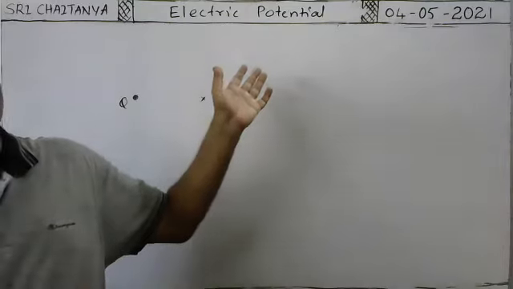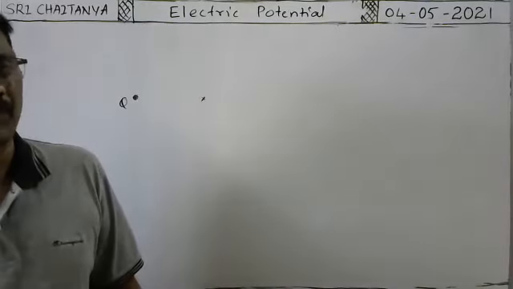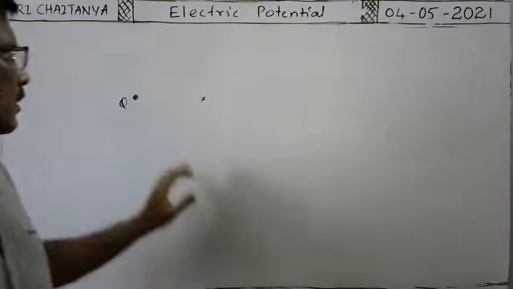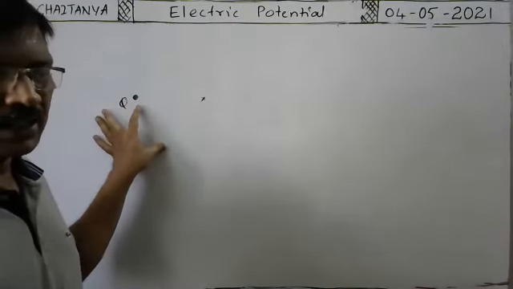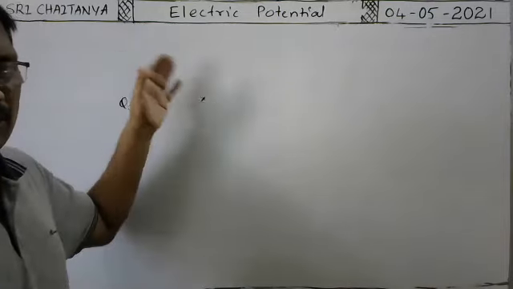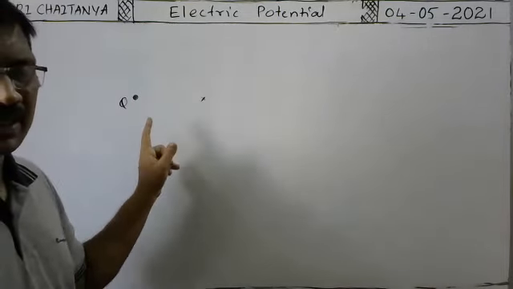Okay, today I will discuss the electric potential. Suppose when the charge is kept here, briefly I will explain. Suppose the charge Q is kept here. The region around the charge up to the influence axis is called electric field.